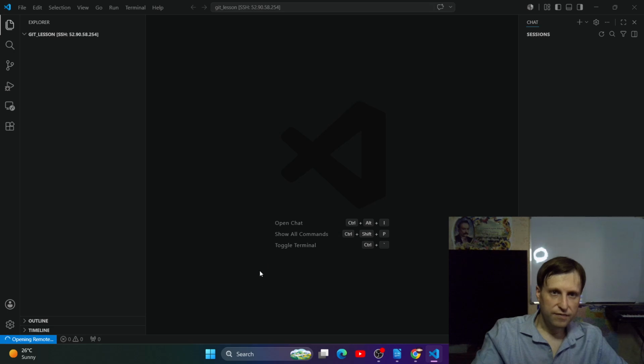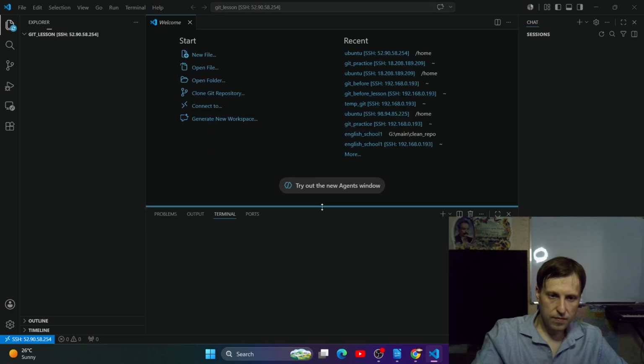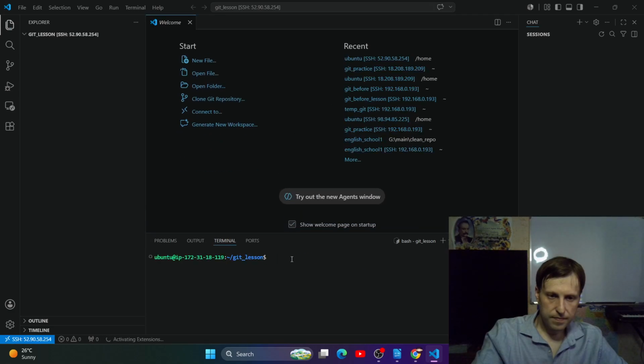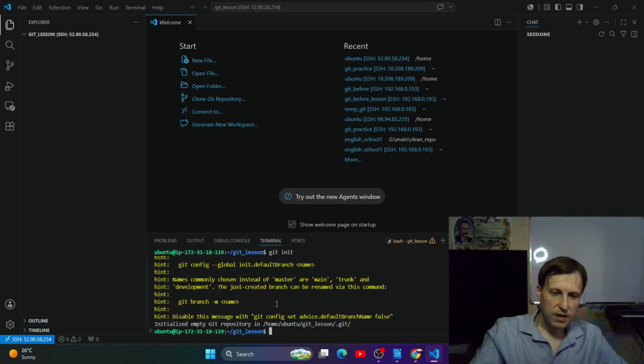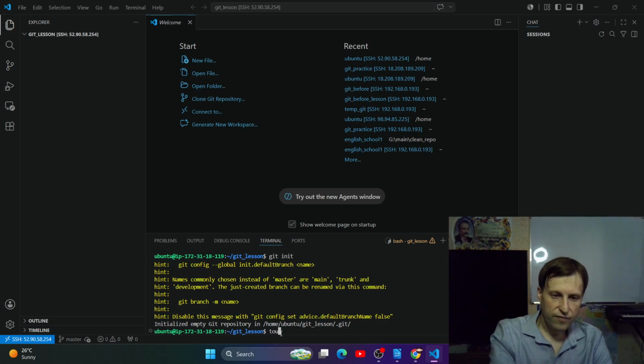Okay, let's check if git is installed here. git version. Yes, it is installed here. Now git init. Yeah, and now we can start working with git. Let's create our first file. We can do it here. We can create a file here or with touch and 1.txt.